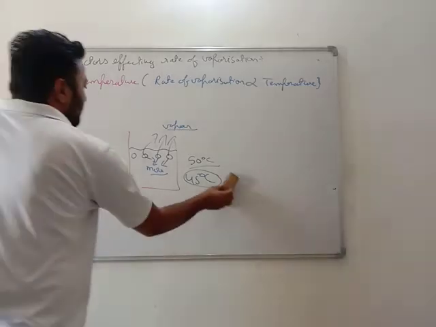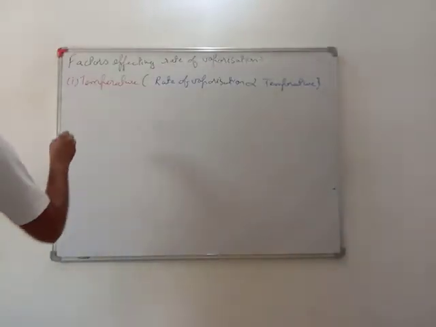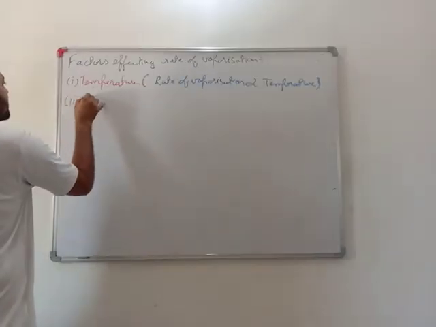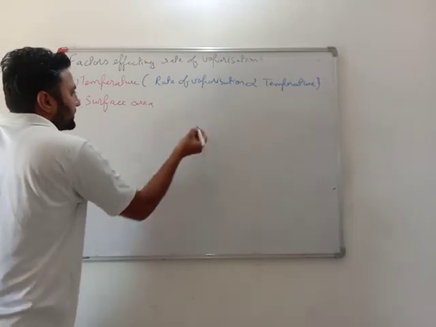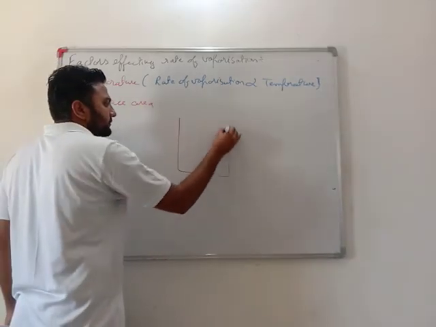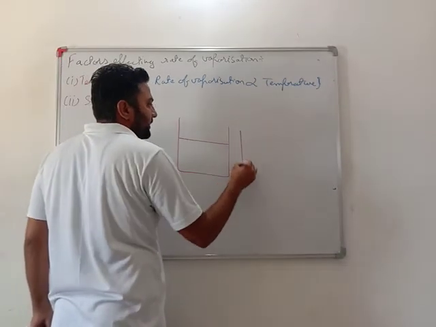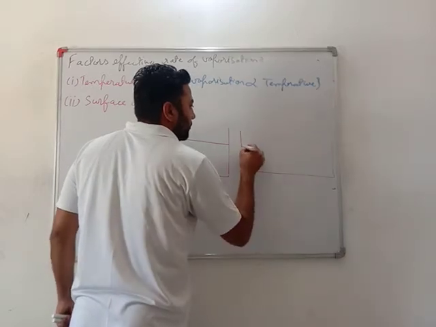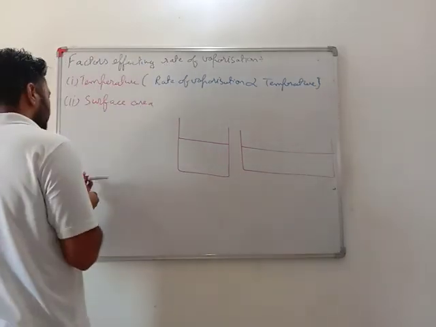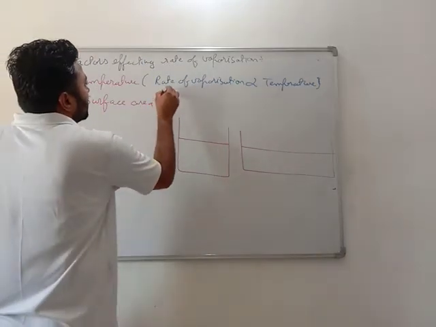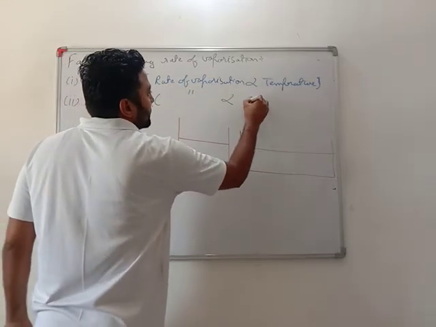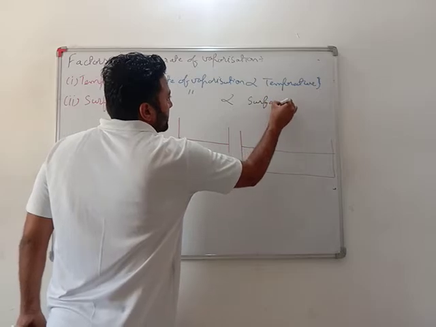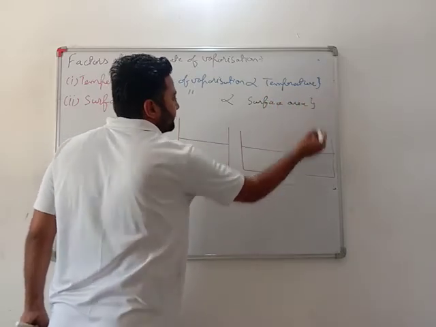Second thing they depend on is surface area. See my dear students, more is the open area, more will be the vaporization. Very important. Rate of vaporization is directly proportional to surface area.